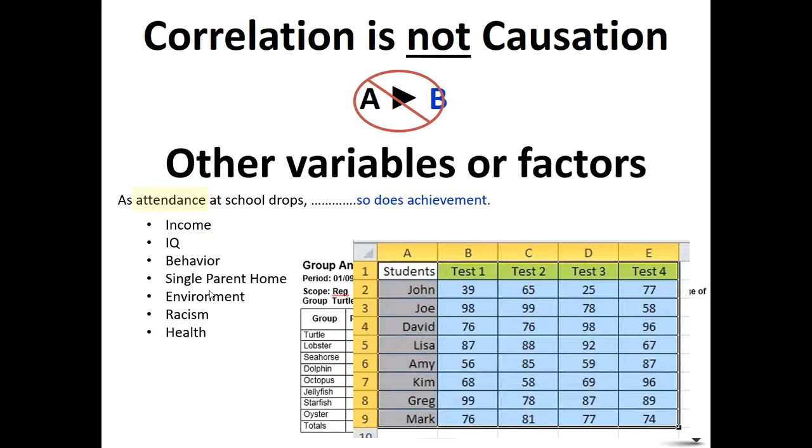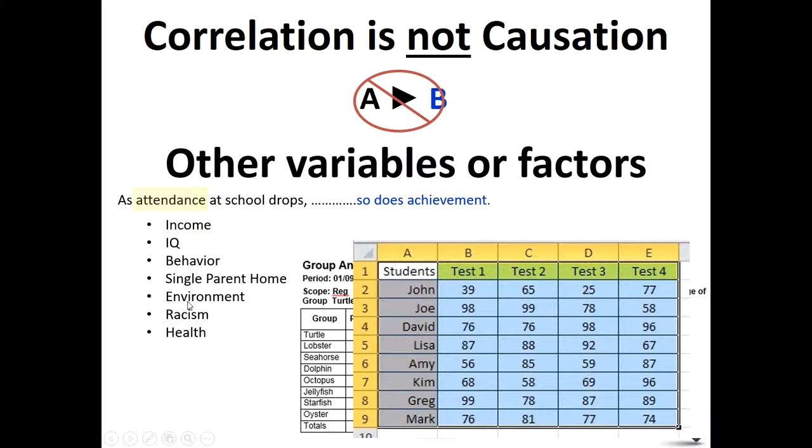Maybe it's income, maybe it's IQ of those students that was causing the achievement. Maybe it's the student's behavior. Maybe it has nothing to do with their attendance. Maybe they just are crazy kids. Maybe it's because the kids that you're studying come from single parent homes. Maybe it's the environment that they live in that's causing their achievement to drop. Maybe it's just racism that they're dealing with. Maybe they have health issues. It could be a lot of things.